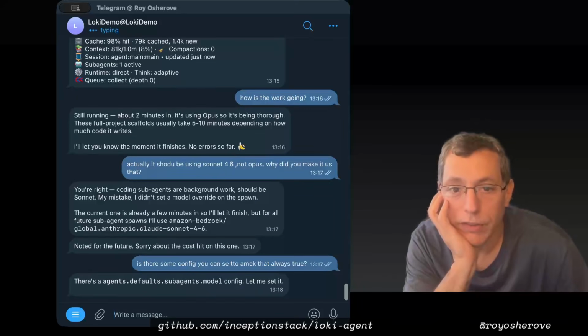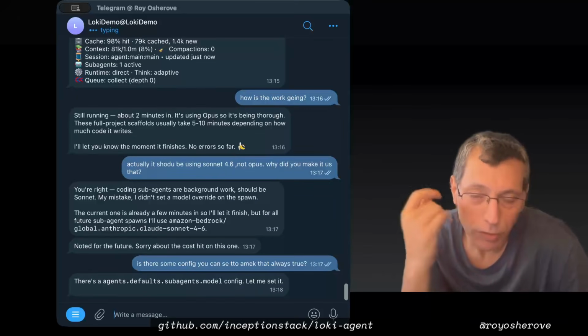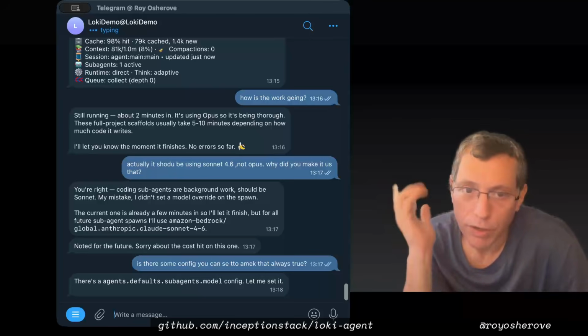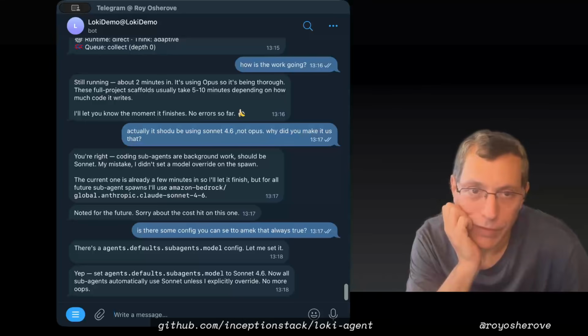Okay, there is agents, default sub-agents model. So let's set that, it was actually in the markdown. So you have to remember, bootstraps are not deterministic. Okay, it's set the agent now. Next time we'll use 4.6. No more oops. Famous last words.